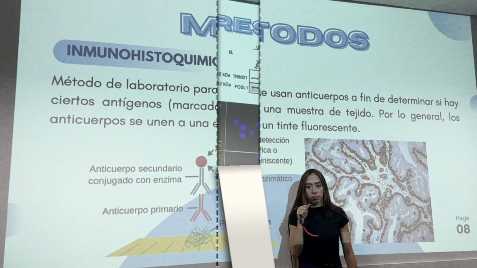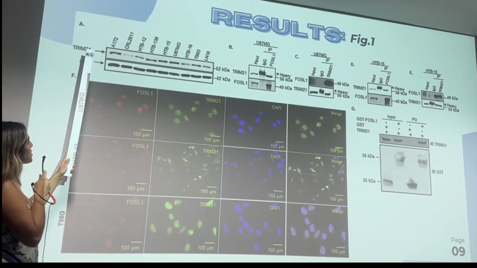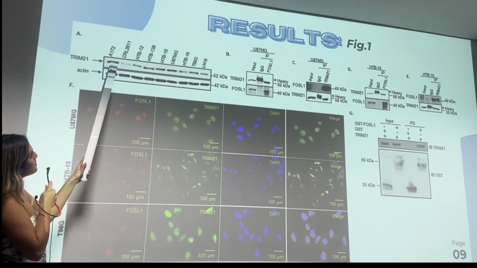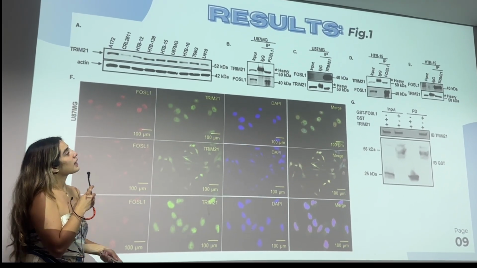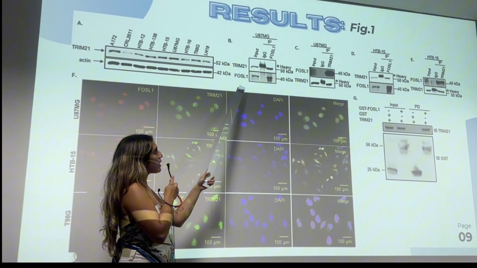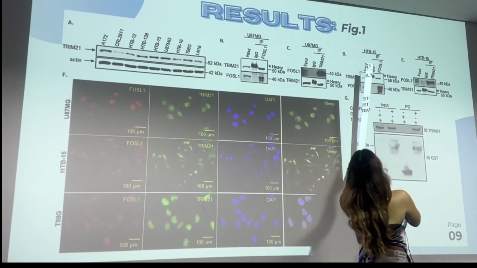Results. Figure 1. In this, we know the interaction between TRIM21 and different cell lines, specifically in these ones. Then we know the interaction between TRIM21 and FOSL1 in this type of cells, and the same with this one.